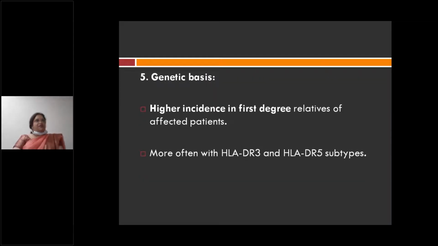So what is the genetic basis? It is an autoimmune condition, so it should have a genetic susceptibility. It is more common in first degree relatives of an affected patient. More often the patient has HLA-DR3 and also HLA-DR5 subtype. So genetic susceptibility is high incidence in first degree relatives, and more susceptibility to HLA-DR3 and also HLA-DR5 subtypes.